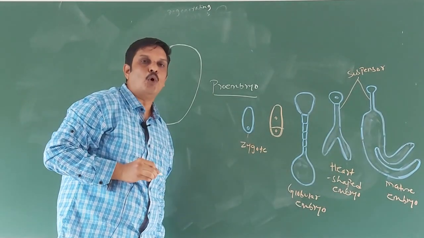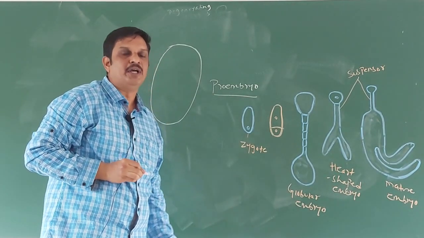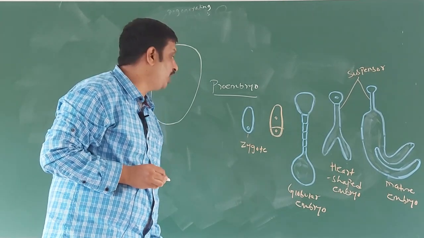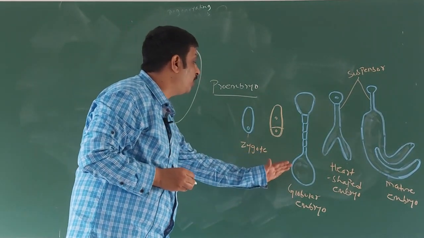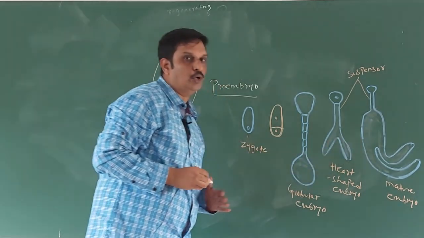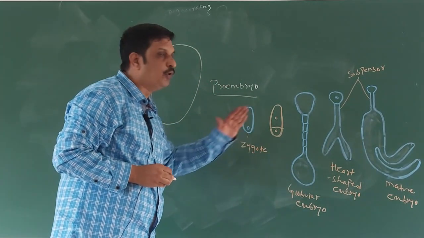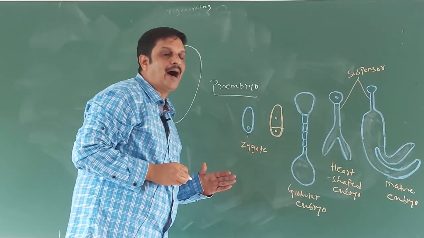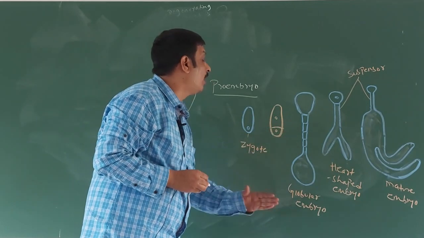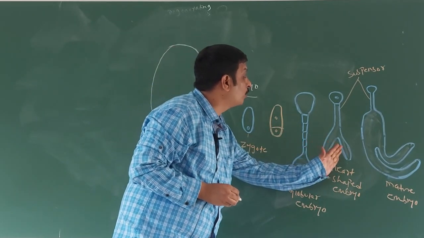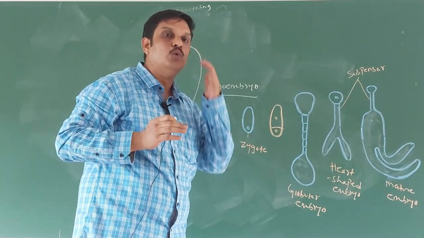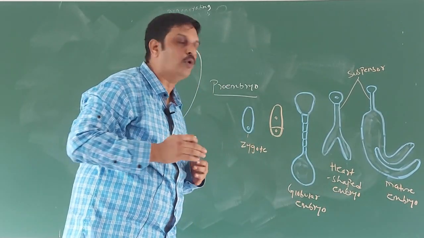Then this proembryo further divides in various planes and passes through various stages or shapes such as globular shaped, heart shaped and finally develops into mature embryo. So the sequential events involved in the development of embryo are as follows.